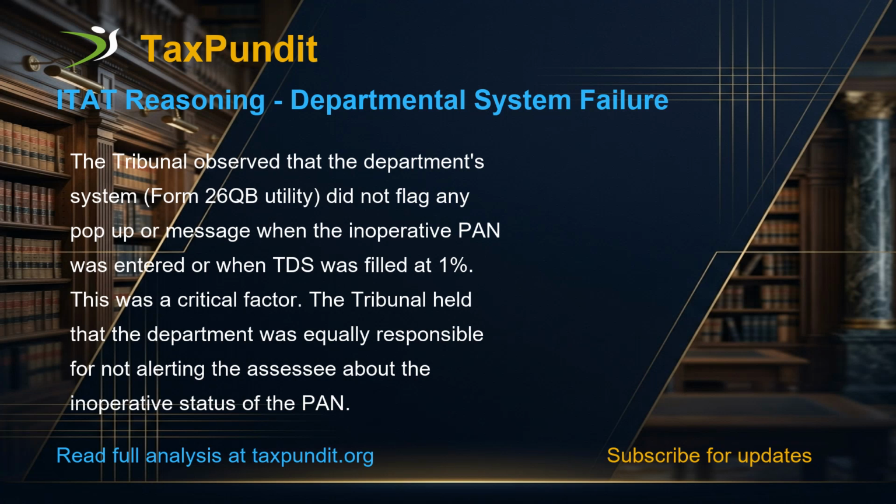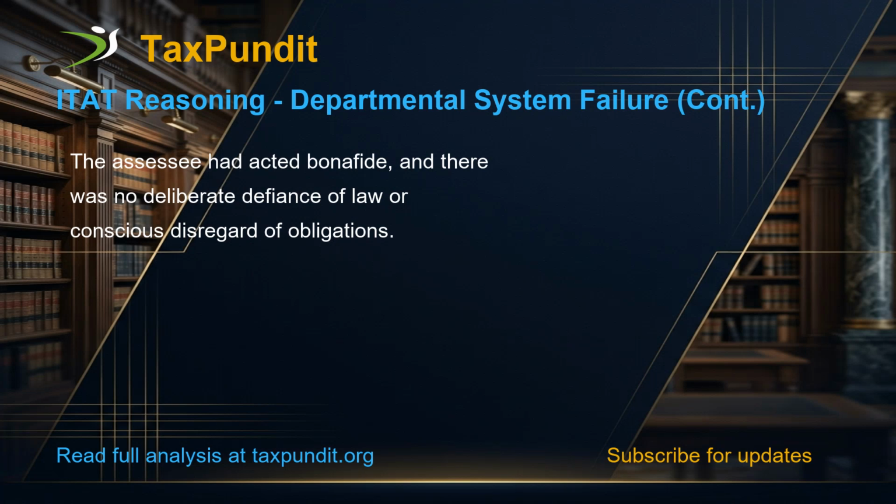The tribunal observed that the department's system, Form 26QB utility, did not flag any pop-up or message when the inoperative PAN was entered or when TDS was filled at 1%. This was a critical factor. The tribunal held that the department was equally responsible for not alerting the assessee about the inoperative status of the PAN. The assessee had acted bona fide, and there was no deliberate defiance of law or conscious disregard of obligations.